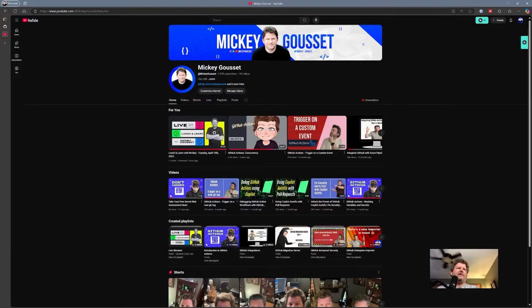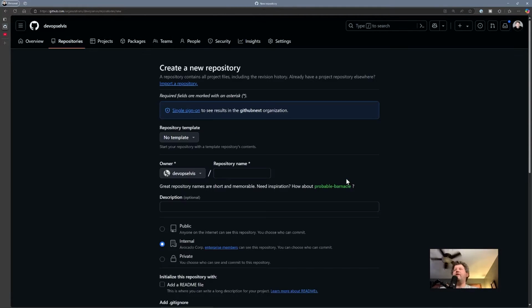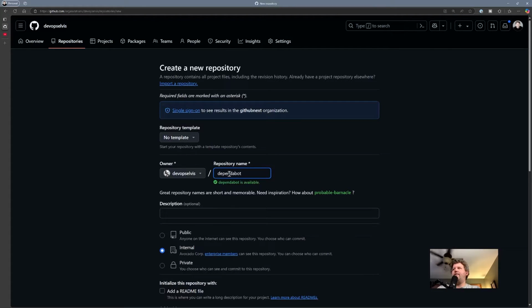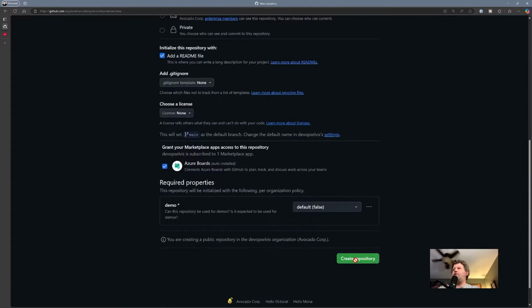All right? So give me just a second here. And let's go see what kind of trouble we can get into. All right. So first off, we need to come out here and let's create us a new repository. And we're going to call this repository Dependabot Version Updates example. And I demo Dependabot Version Updates where I update actions. Awesome. We'll make this public so you can have access to it. We'll add a README file to it. And we're going to create that repository.